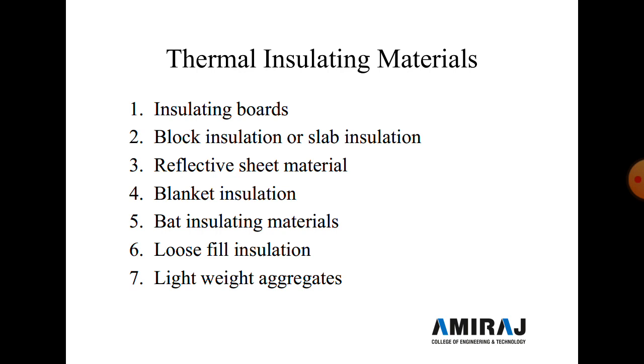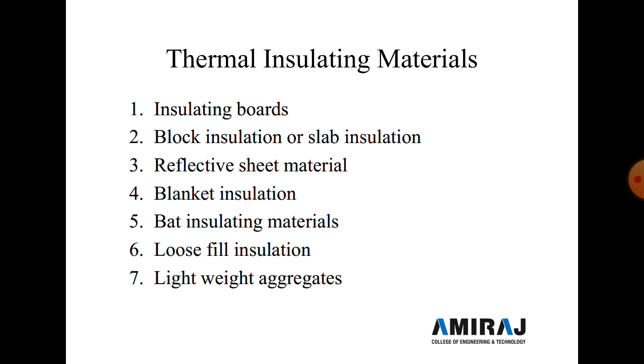Now the third type of material is reflective sheet material. When the sun rays strike the reflective sheet, the amount of solar energy transmitted through the reflective sheet is greatly reduced, and hence such sheet material imparts high heat resistance.